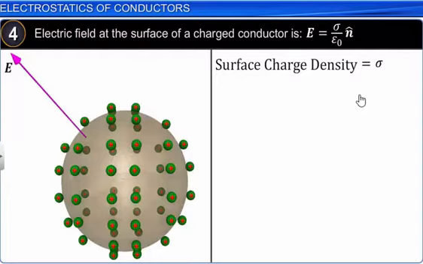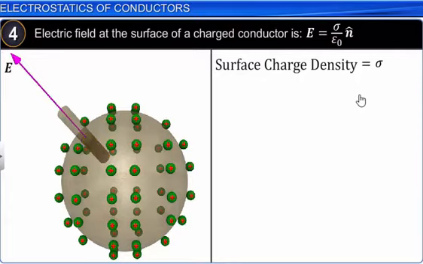So let us consider a Gaussian surface. Gauss law we have studied in the electric charges and electric fields chapter. So consider a Gaussian surface which is partly inside the conductor and partly outside the conductor.